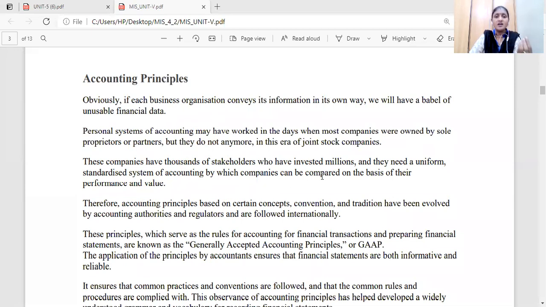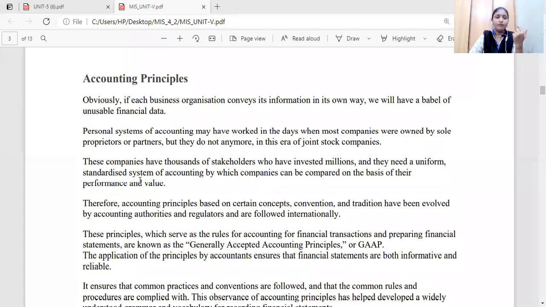Suppose it is a joint stock company. We know what is meant by a joint stock company. Here, more investors and more stakeholders are there. In joint stock, we have a number of varieties, that means public limited joint stock companies and private limited joint stock companies. We have seen these types. If it is a joint stock company, its investments are in crores. The stakeholders are investing in these companies in millions.